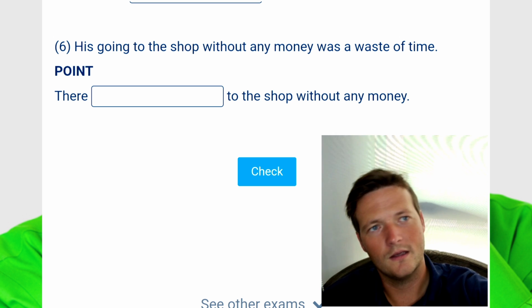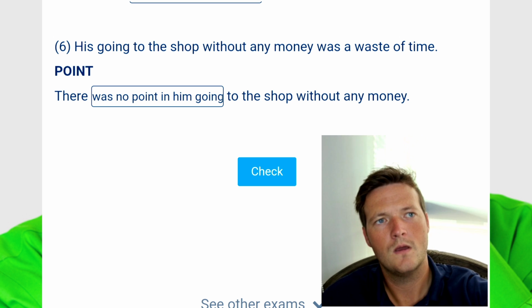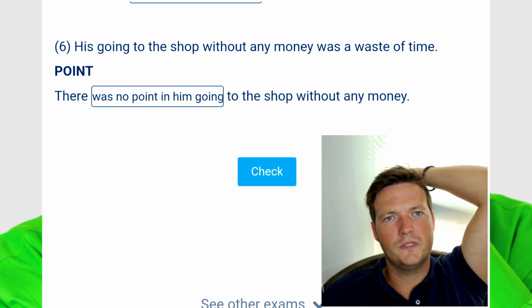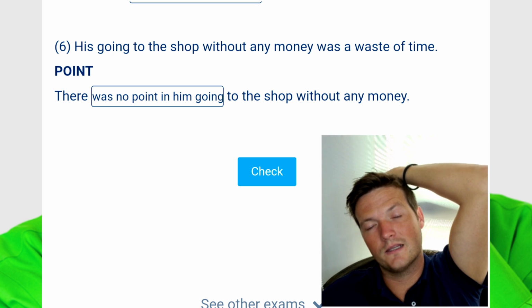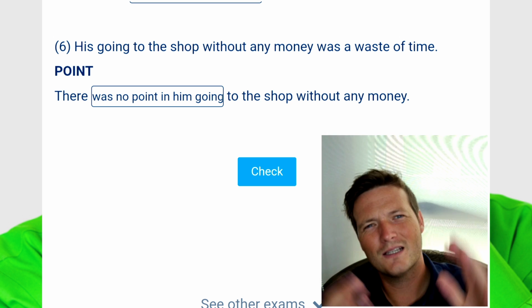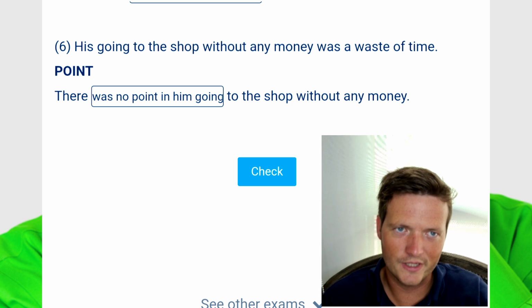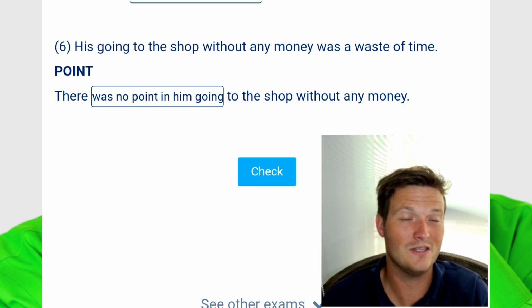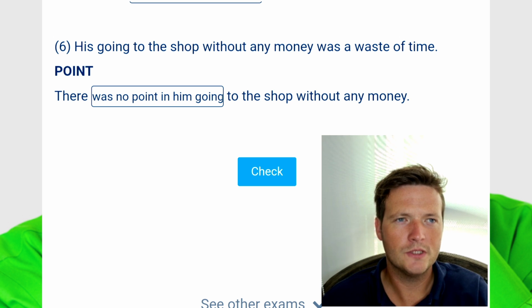I'm going to write that. Yeah, 6 words, and I think it's correct. Yeah, there was no point in him going to the shop. You can say his going to the shop, but I mean, it's quite colloquial to say there's no point, and it's quite formal to say his going to the shop. Right, so I would say there was no point in him going to the shop, right? Okay, so the moment of truth.